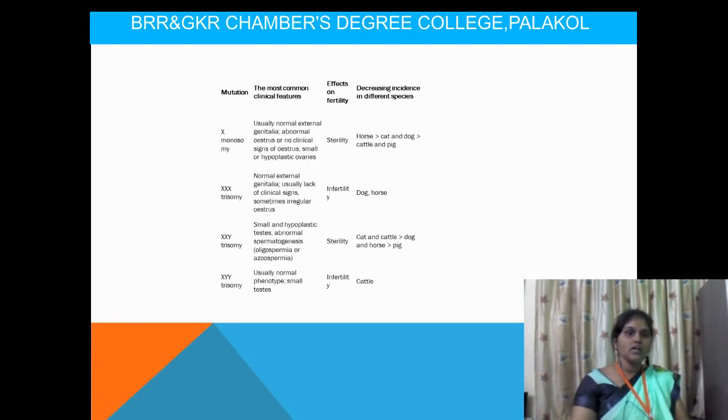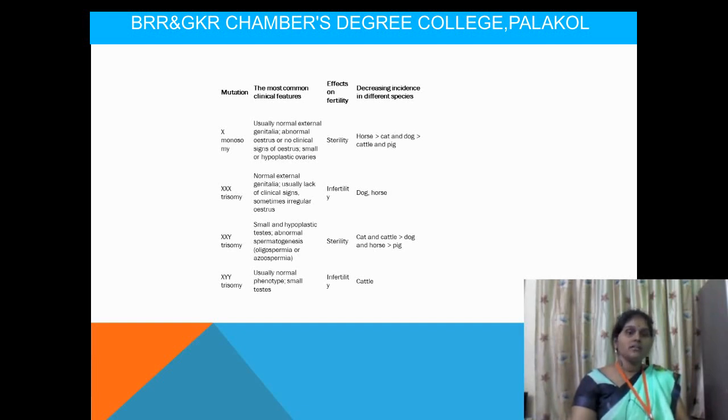Due to this trisomy, sterility will be produced. These sterility cases in different species are more in cat and cattle compared to the dog, and horse and pig are in decreased cases.